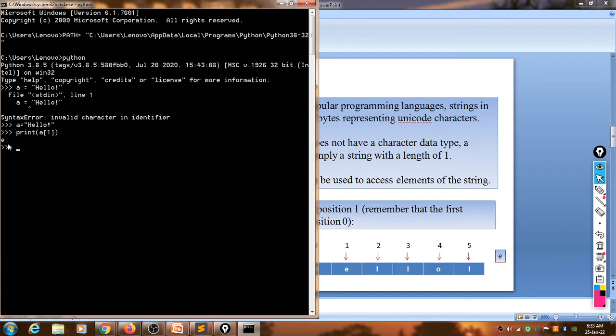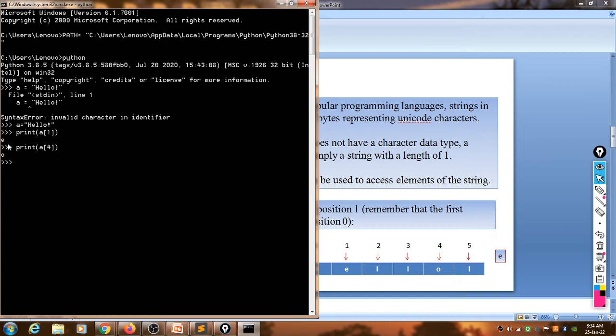Okay. Suppose we want to print character O. How can we write it here? Suppose I want to print character O. So what would be the print statement? Print a in square brackets 4. Okay, so we can write like this: print a and in square brackets 4. So it gives you character O.